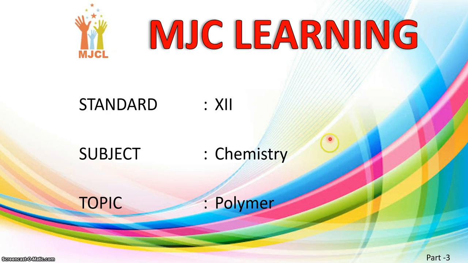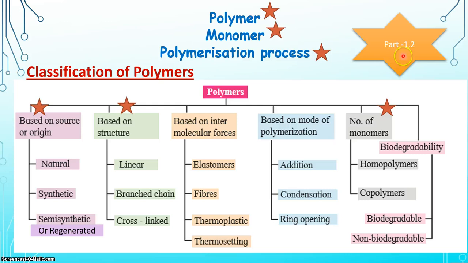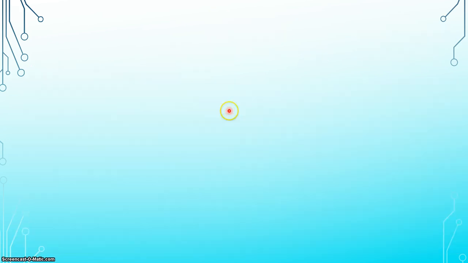Today we are going to study chapter number 15 of chemistry, that is polymer, part 3. So let's begin. In part 1 and part 2, we have already discussed what is polymer, monomer, polymerization process, as well as classification of polymers based on sources, based on structure and based on number of monomers. Today we are going to start classification of polymers based on intermolecular forces.